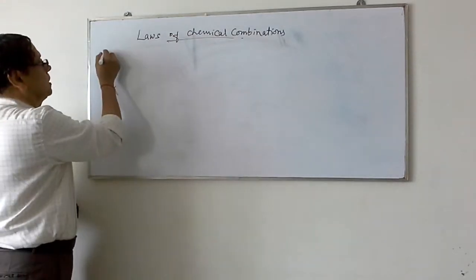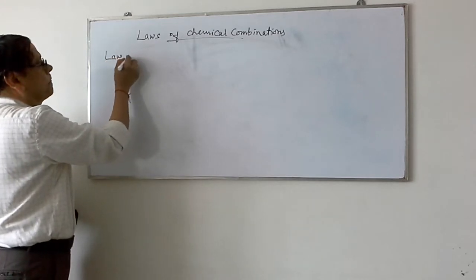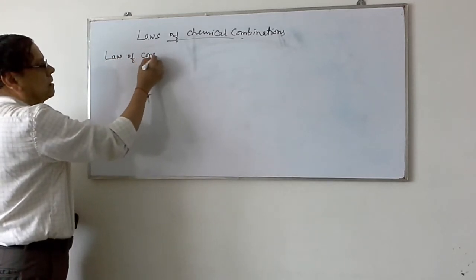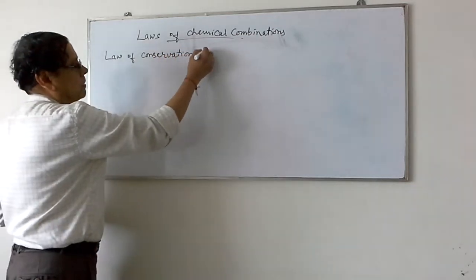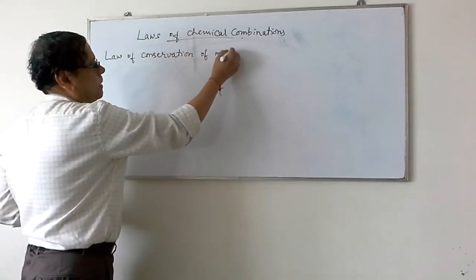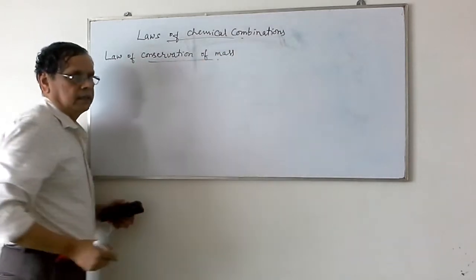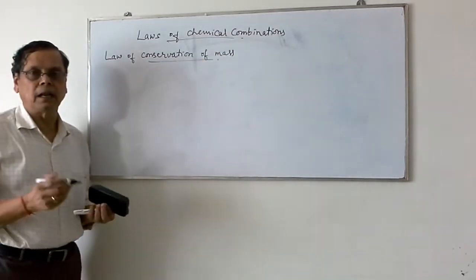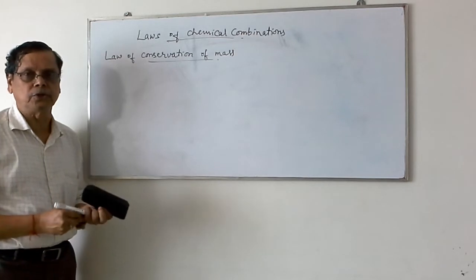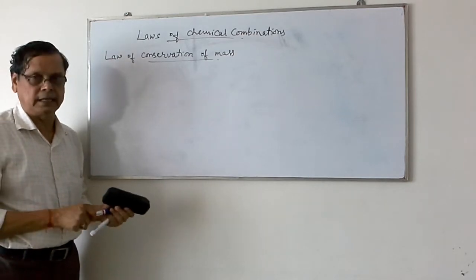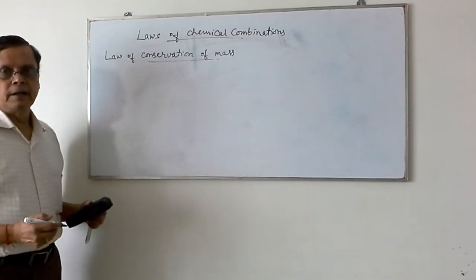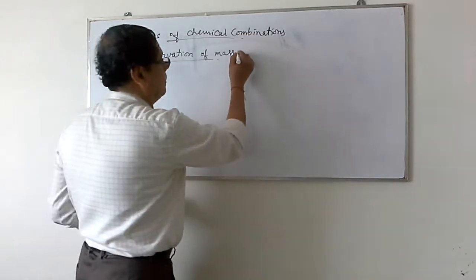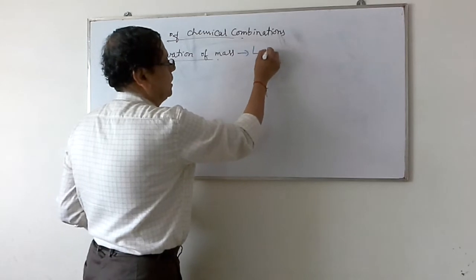The first one is the law of conservation of mass. Suppose you consider a reaction in which there is a physical or chemical change produced during the process or reaction, then we have this law of conservation of mass. This has been proposed by Lavoisier.